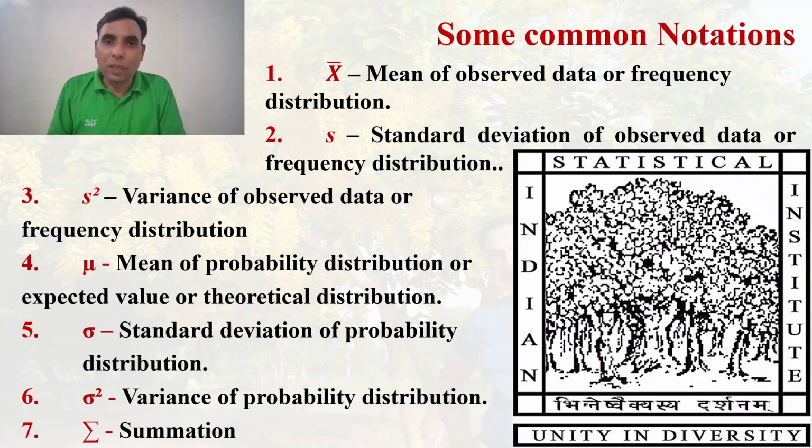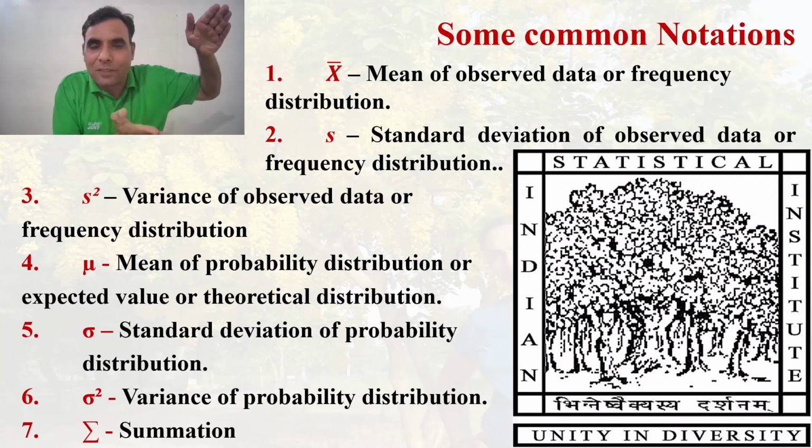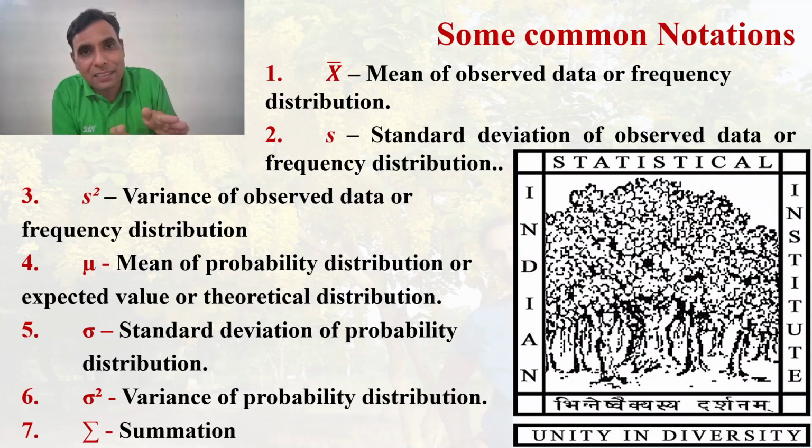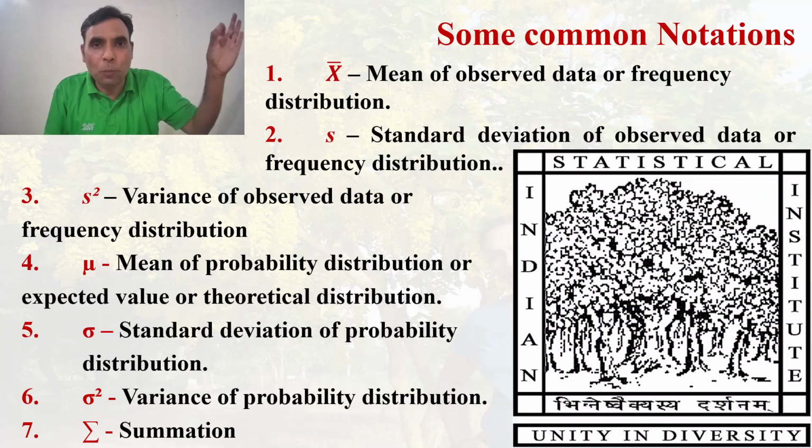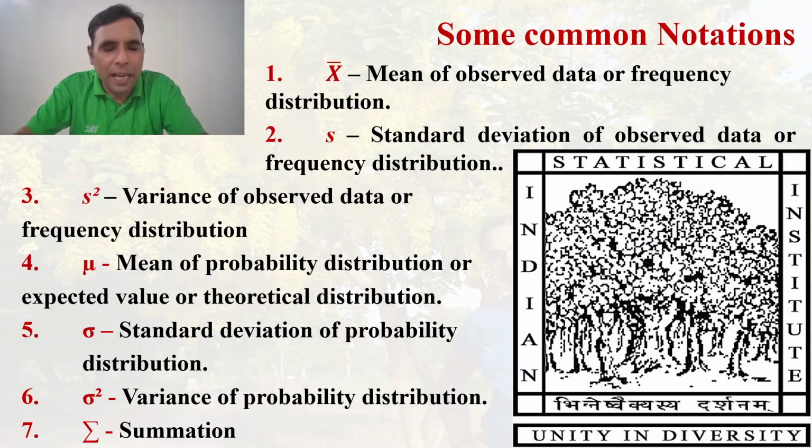And there is a seventh notation, the summation sign. Summation means total. If you add the data set, suppose the data set 2, 3, 4. So if we add 2 plus 3, 5 plus 4 is 9. So 9 is the summation that is represented by this Greek alphabet.